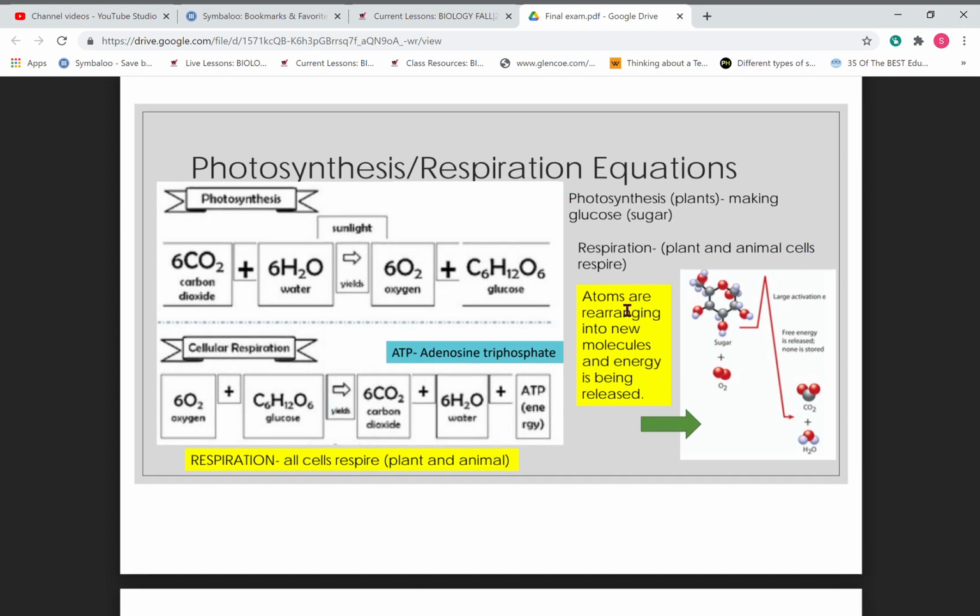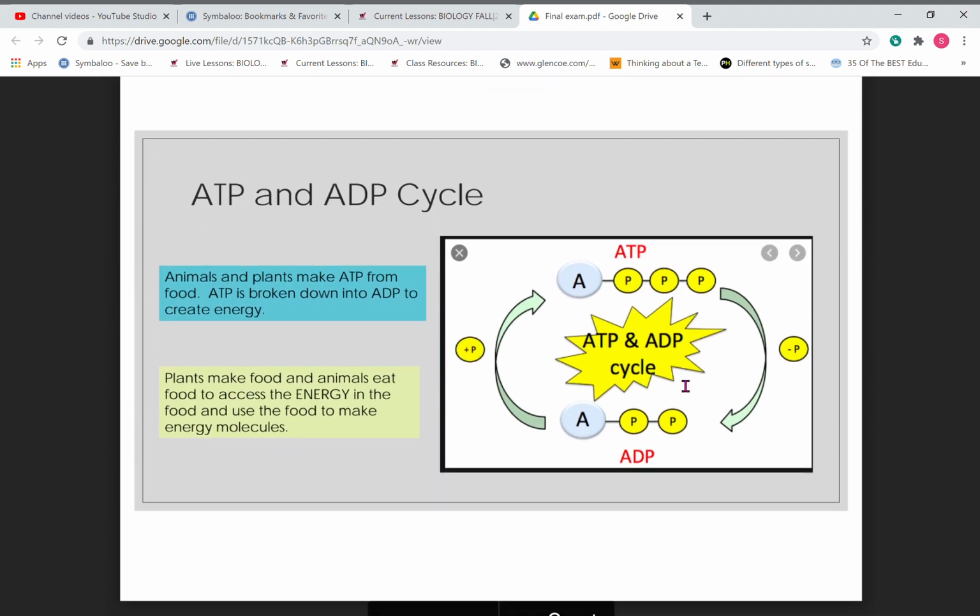Here's our cycle of ATP and ADP. Animals and plants make ATP, and then that's broken down into ADP to create energy that the organism can use. This is showing you that cycle. Remember, ATP has 3 phosphates. It drops one to become ADP, and then it gains that back as the cycle continues. Plants make food and animals eat food to access the energy in the food and use the food to make energy molecules.